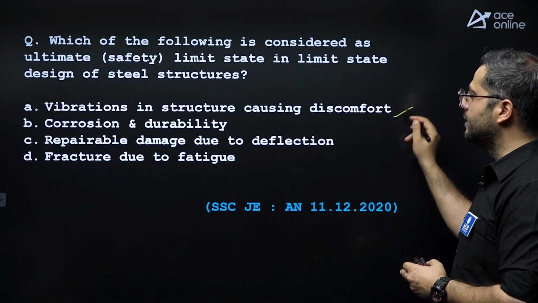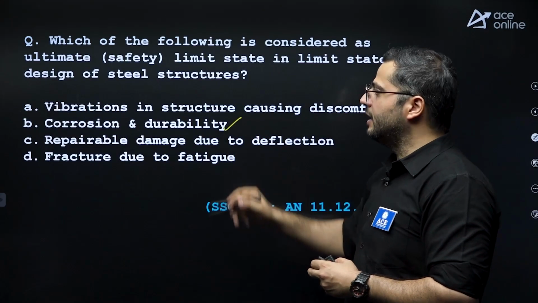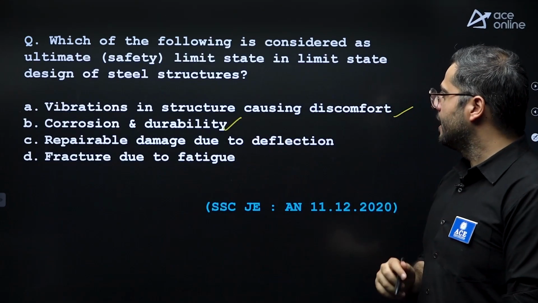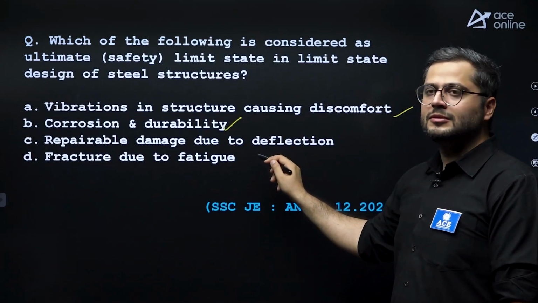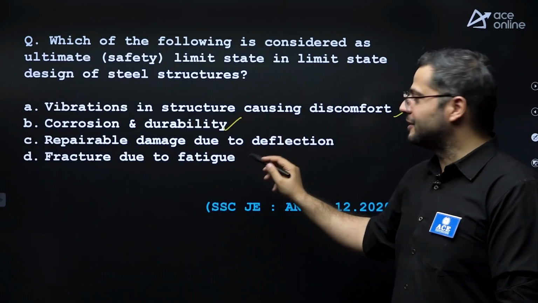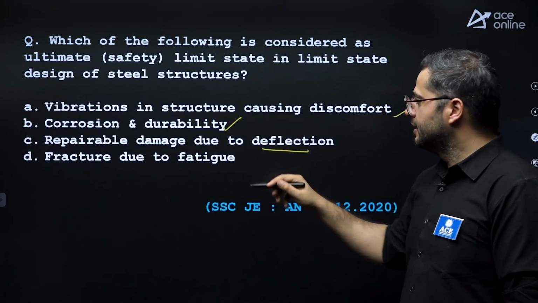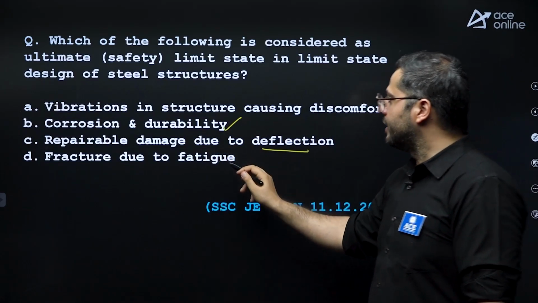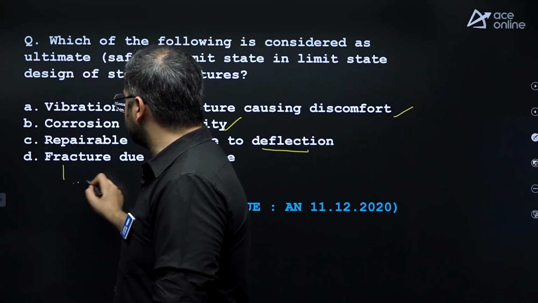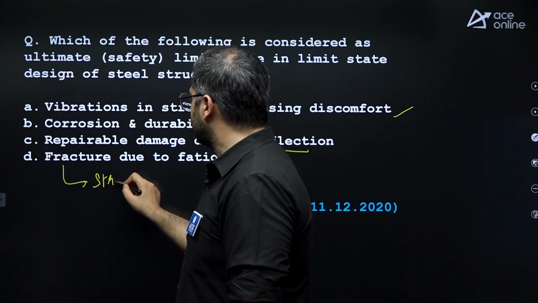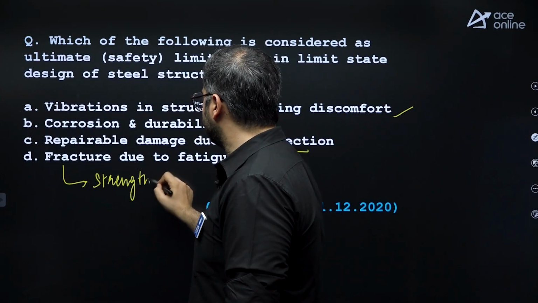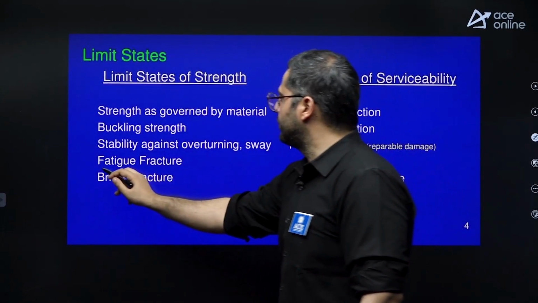This is serviceability. Corrosion and durability. Again, this is serviceability. Repairable damage due to fatigue, not deflection. Actually, this statement is wrong. And fracture due to fatigue. So, fracture due to fatigue, this is considered in strength aspect. You can see fracture due to fatigue.